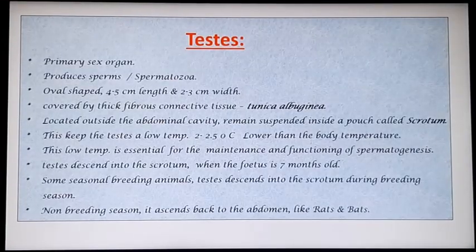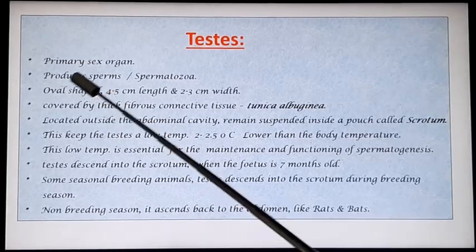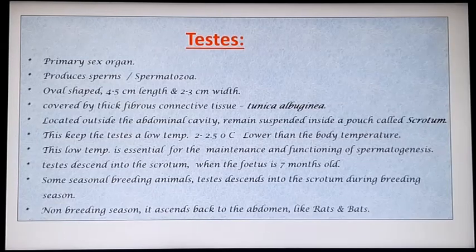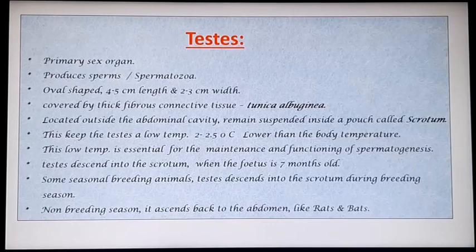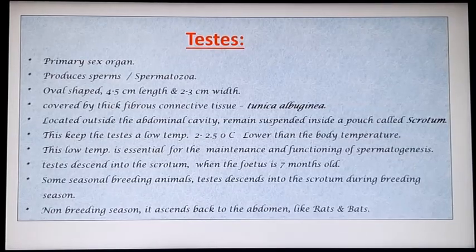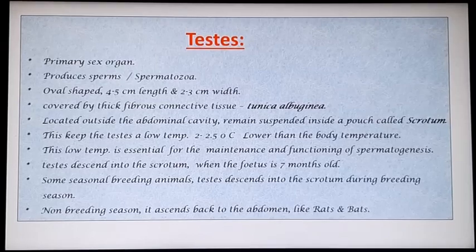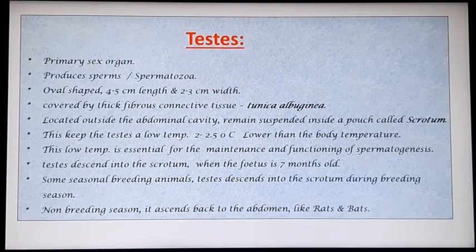Now let's see the brief of the testis. Testis is the primary sex organ. It produces sperms or spermatozoa. The shape of this testis is oval and it measures about 4 to 5 centimeter in length and 2 to 3 centimeter in width.